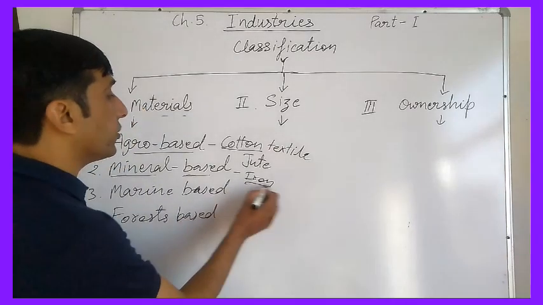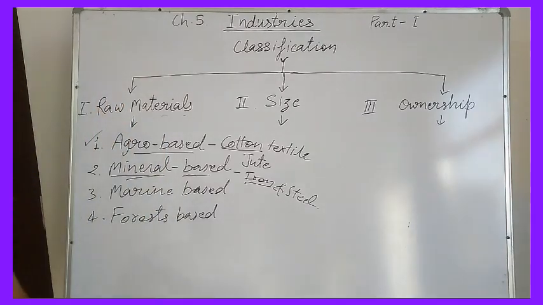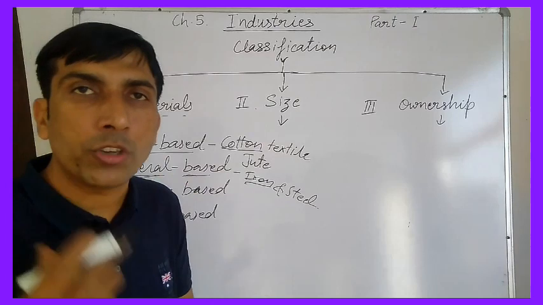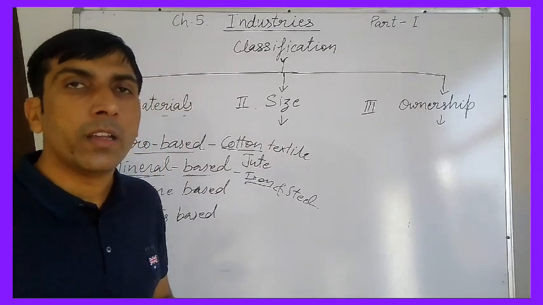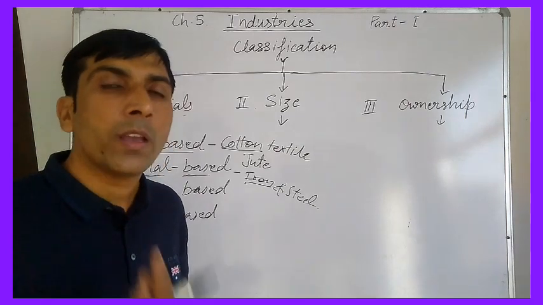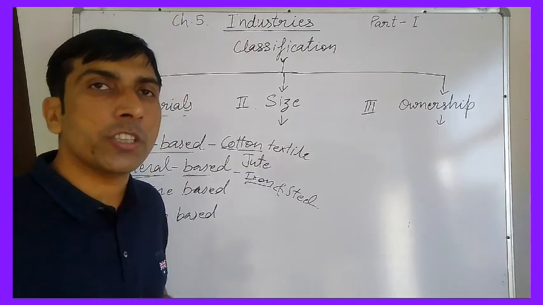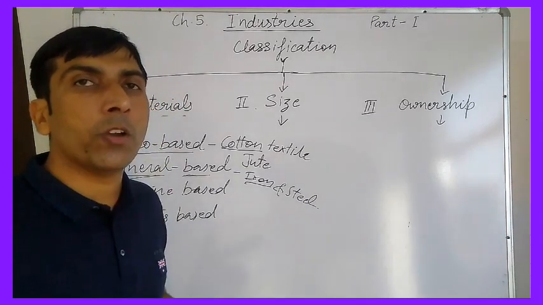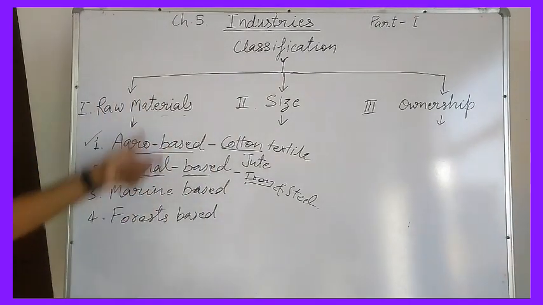So in this way, it is called a mineral-based industry. Another example is bauxite in the aluminum smelting industry. Also the copper industry, utensils industries, and the petroleum industry. These are called mineral-based industries because their raw material comes from minerals.